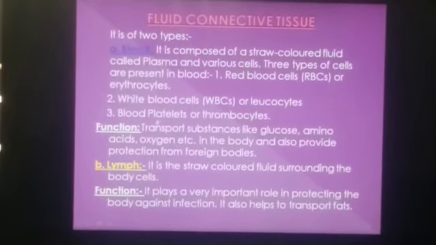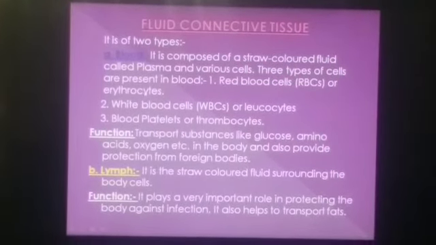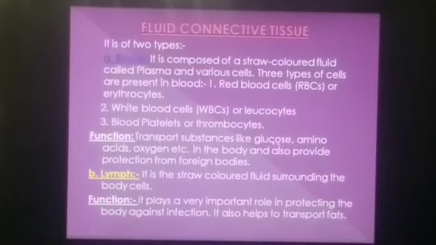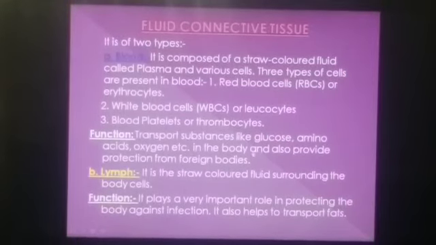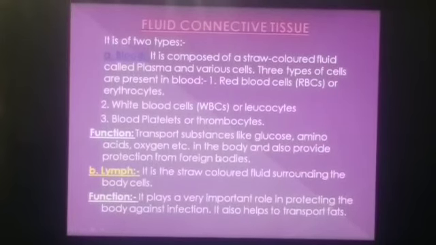What is the function of blood? You need to remember very carefully because this is a most important topic. Blood transports substances like glucose, amino acids, oxygen, etc. in the body, and also blood provides protection from foreign bodies. Lymph.